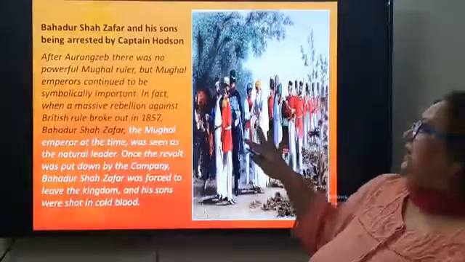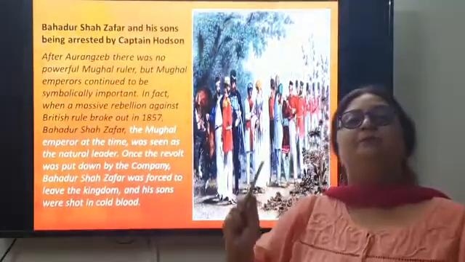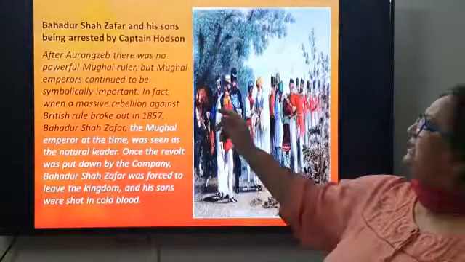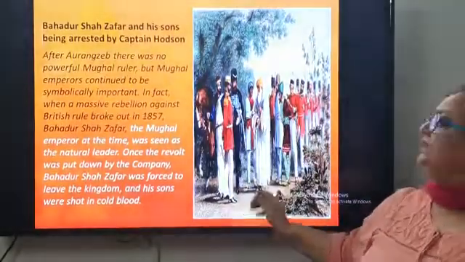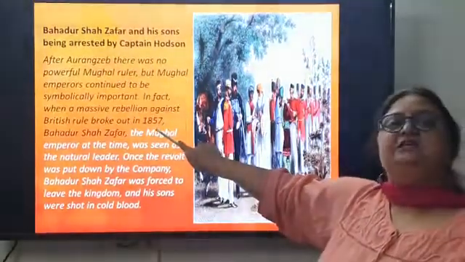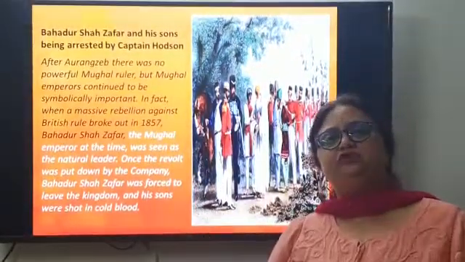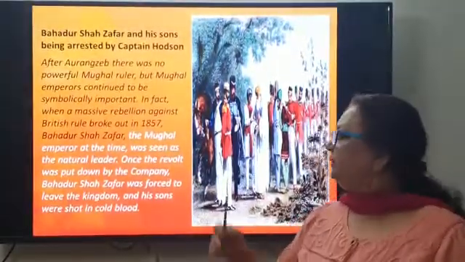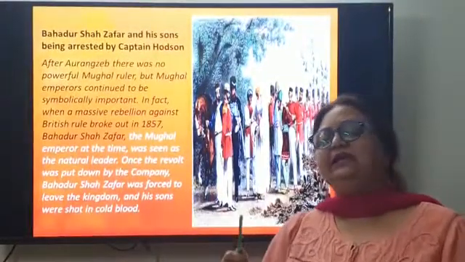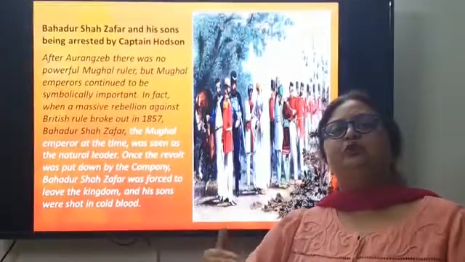kingdoms. Now this picture basically shows Bahadur Shah Zafar, who was the last Mughal emperor, Bahadur Shah Zafar II. Over here in this picture we can see Captain Hudson arresting him. This picture was basically after the 1857 revolt. Bahadur Shah Zafar was arrested, he was sent to Rangoon and his sons were killed. So with Bahadur Shah Zafar getting arrested and his sons getting killed, the vast Mughal Empire came to an end.